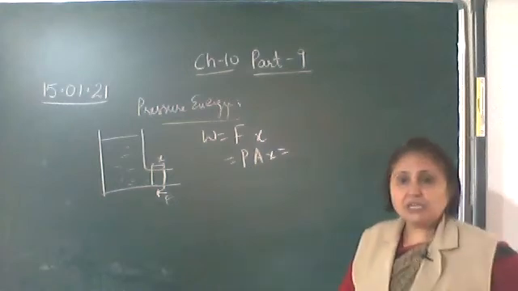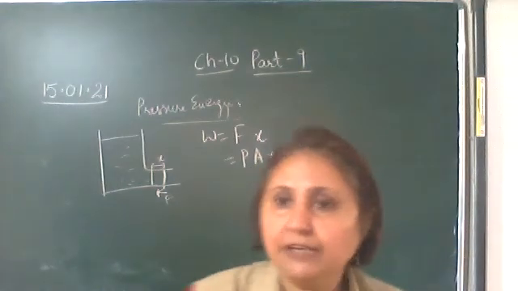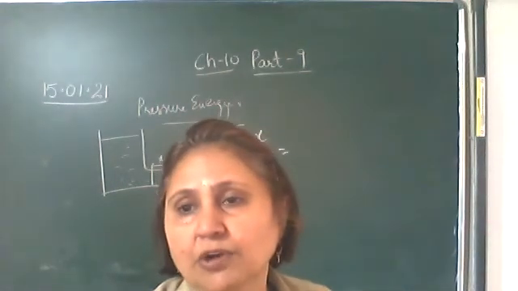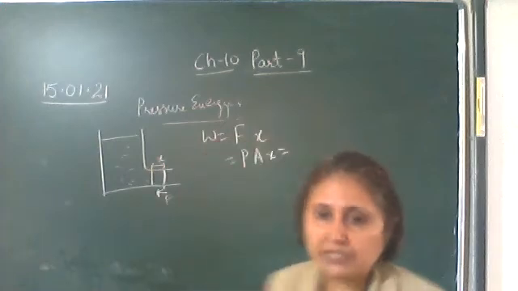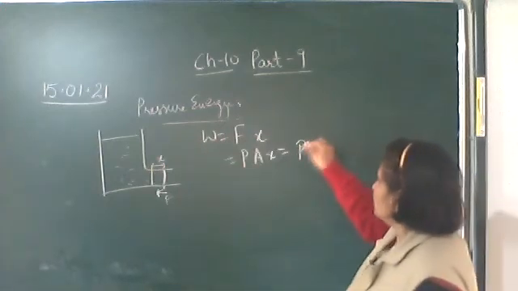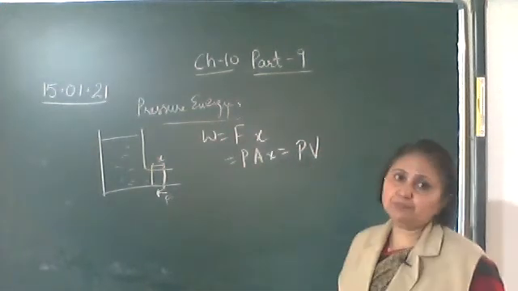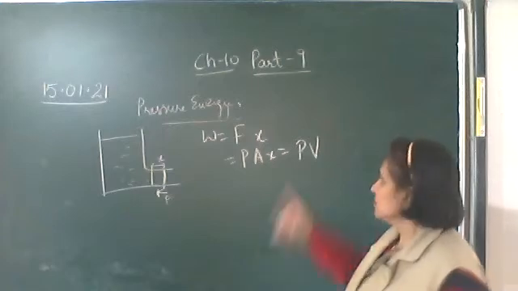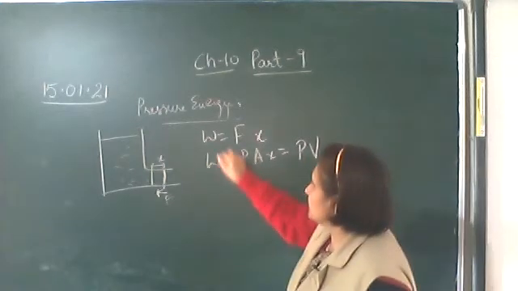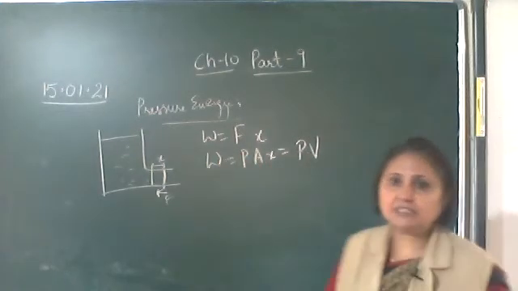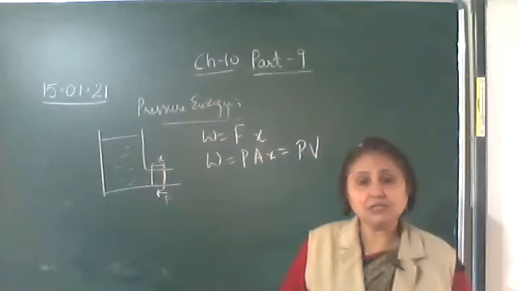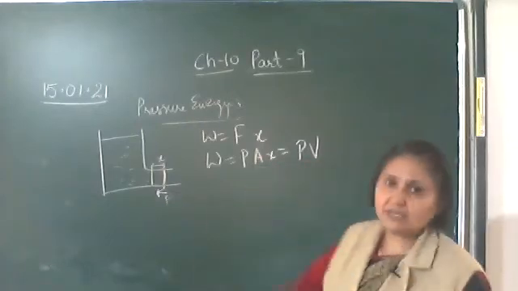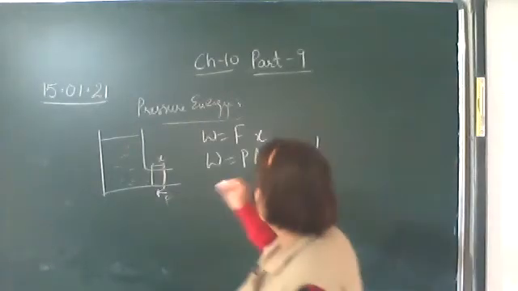The cross-sectional area into the distance moved is the volume of the liquid pushed inside. Hence, the pressure energy is pressure into the volume of the liquid pushed inwards.